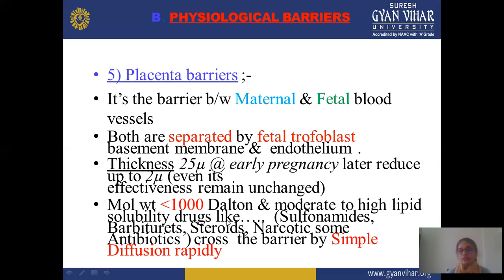And we can say that in all the previous barriers, at most only 600 Dalton molecular weight can cross the barrier. But in the placental barrier, its capacity is increased. It takes up to 1000 Dalton molecular weight, easily crossed by this placental barrier. Main examples are sulfonamide drugs, barbiturates, steroid formulations, narcotics, and some antibiotics, which cross the membrane easily, and simple diffusion takes place in the placental barrier.